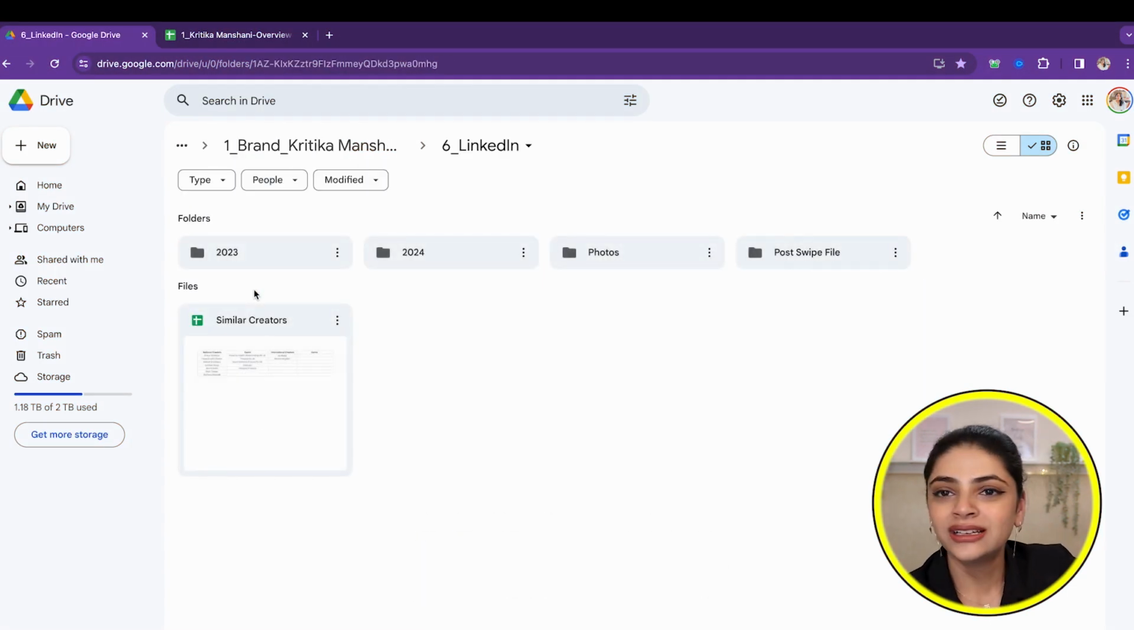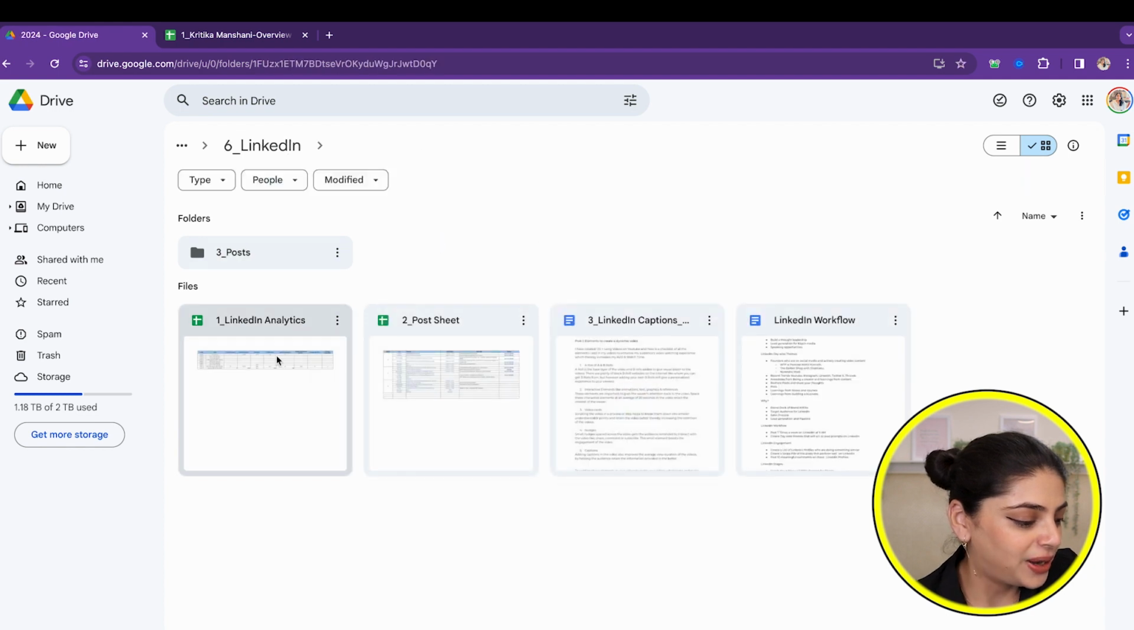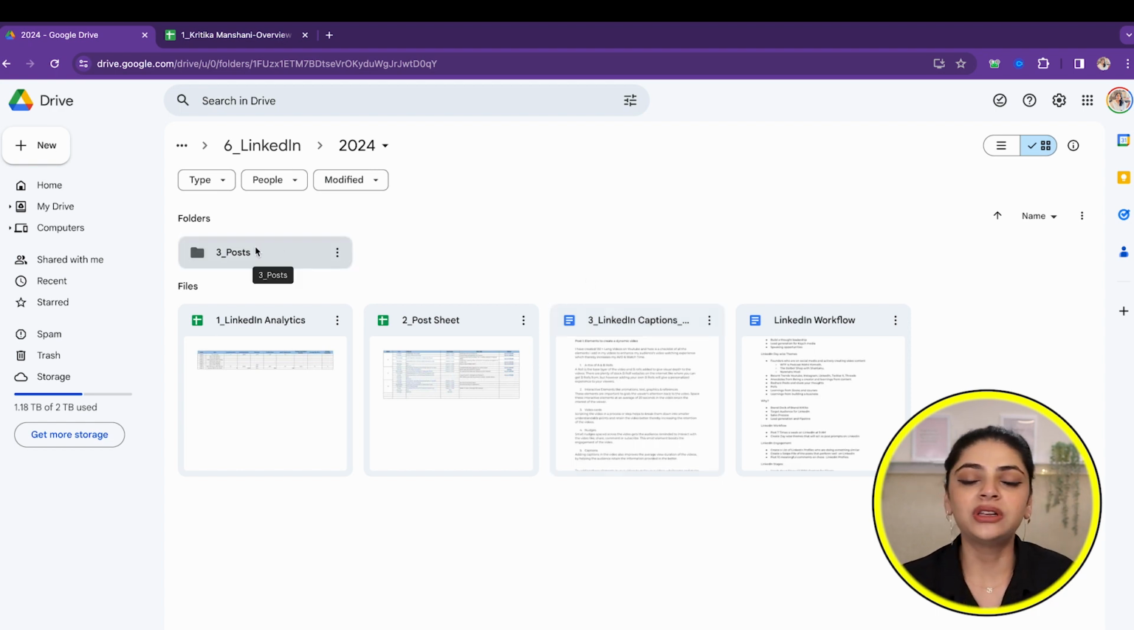Again, LinkedIn is the same way. Let's move to 2024. LinkedIn analytics, post sheet, LinkedIn captions, posts. Like for example, in LinkedIn, there are no videos, there are majorly pictures or carousels. So all of them are organized in that particular folder.